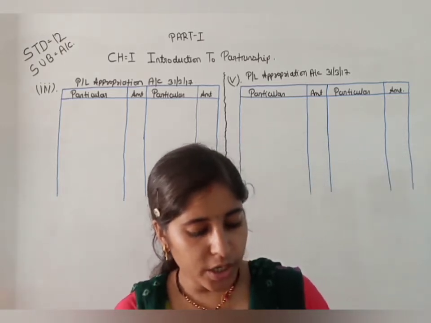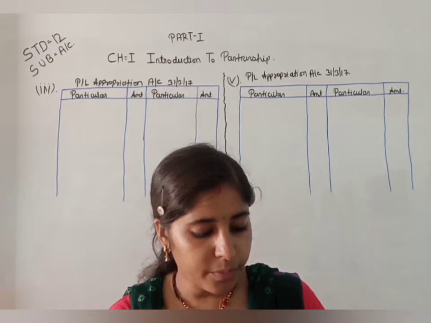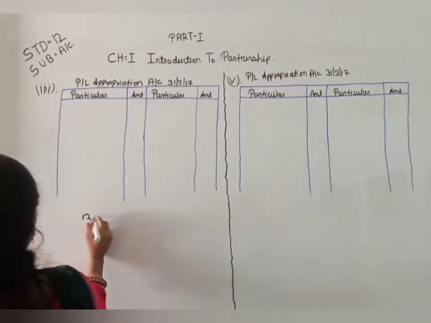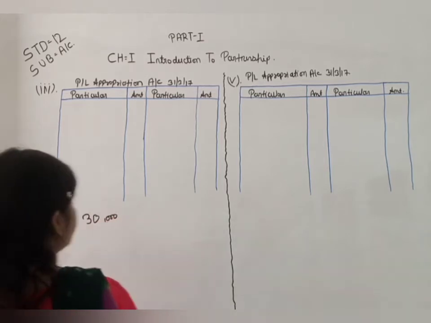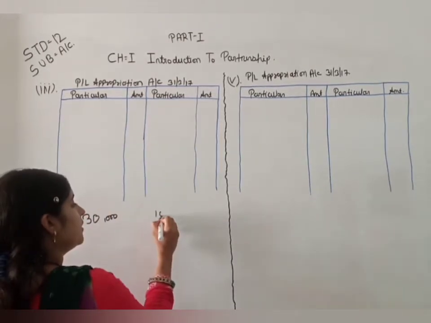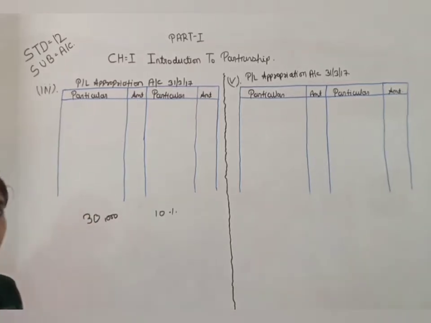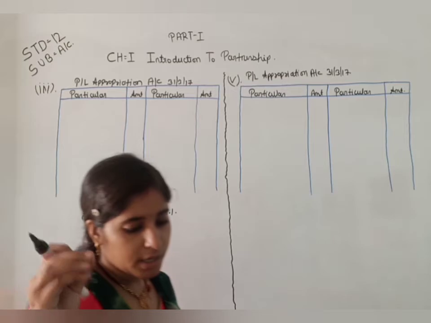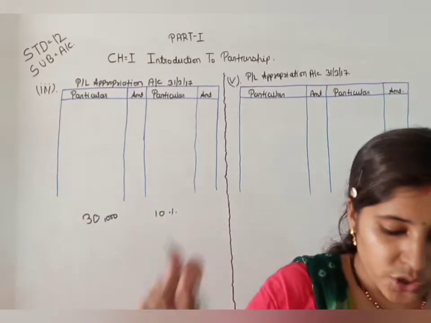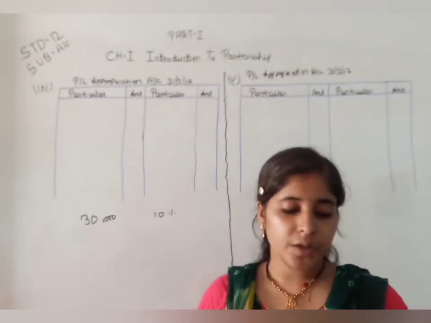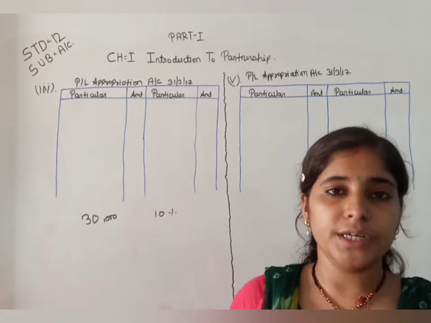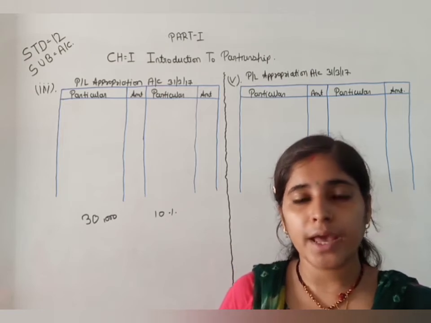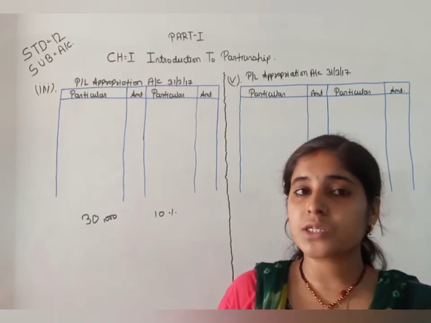Okay, now third is, if a firm has a profit of rupees 30,000, okay, and interest on capital is 10%. So now how are we preparing the profit and loss appropriation account? Interest on capital is payable as per the provision of the partnership deed. Means यहाँ पे हमें interest on capital 10% पे करना है, but it is not must charge.